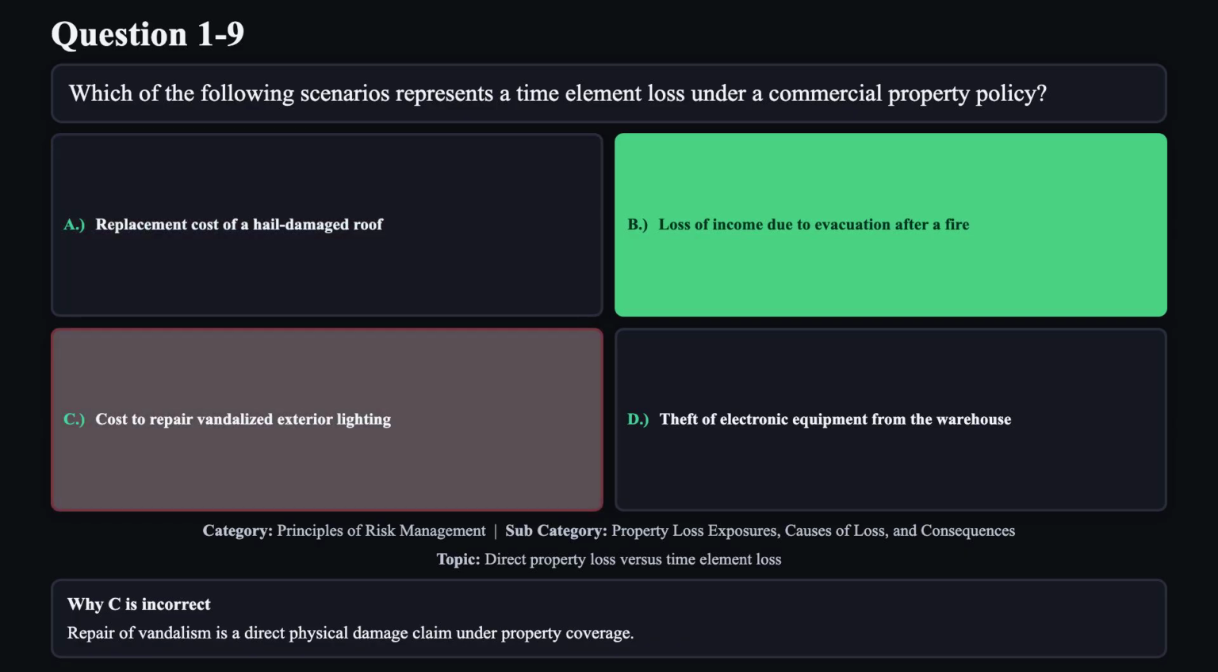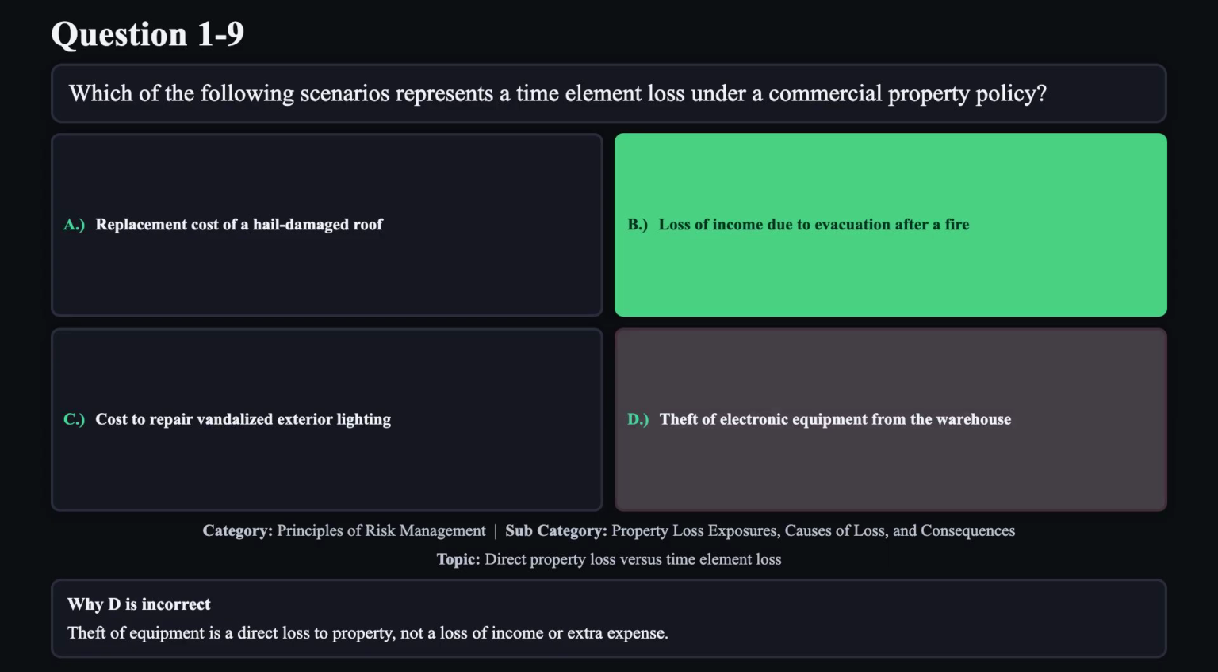Reason C is not correct. Repair of vandalism is a direct physical damage claim under property coverage. Reason D is not correct. Theft of equipment is a direct loss to property, not a loss of income or extra expense.